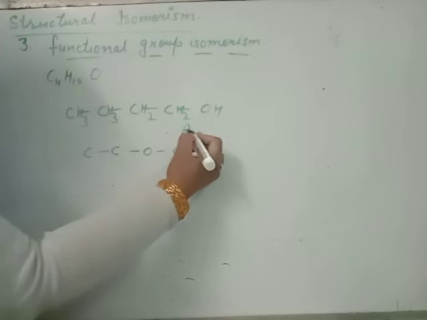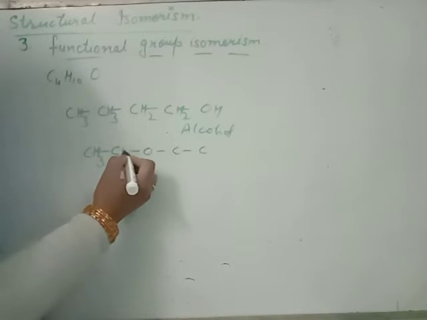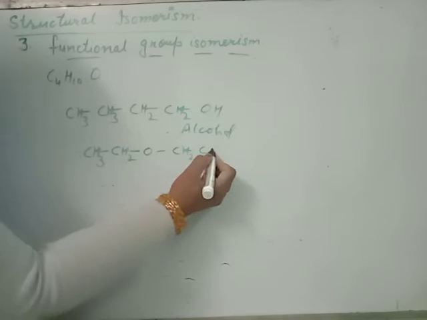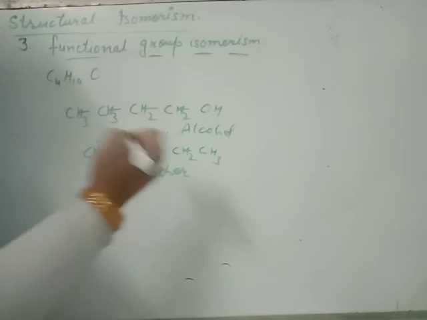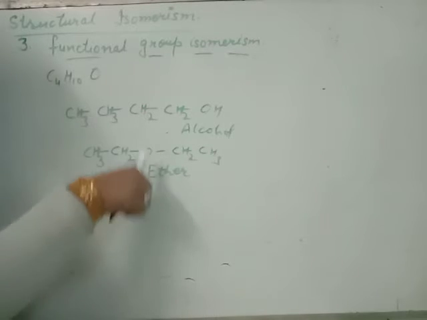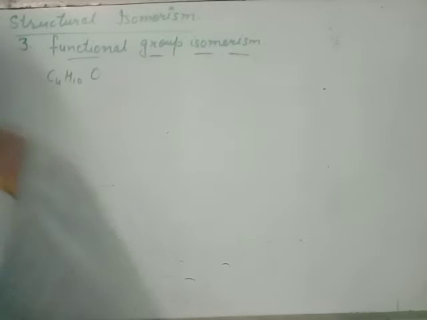It is alcohol, but now it is ether. Clear?